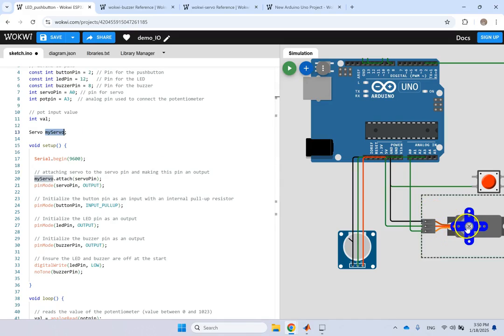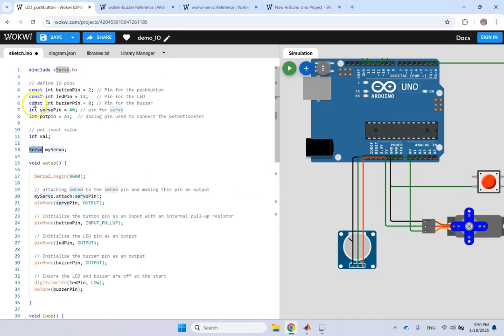I define a variable for it of type servo. So you see, typical variables are integers, floats, stuff like that, right? Some of them are constants, by the way. And this pot pin and servo pin, these are constant pins too. So I would rather add a constant to them because they are not going to change during the operation. It's only the variable from the potentiometer that is going to change. So I would just call them constant integers.